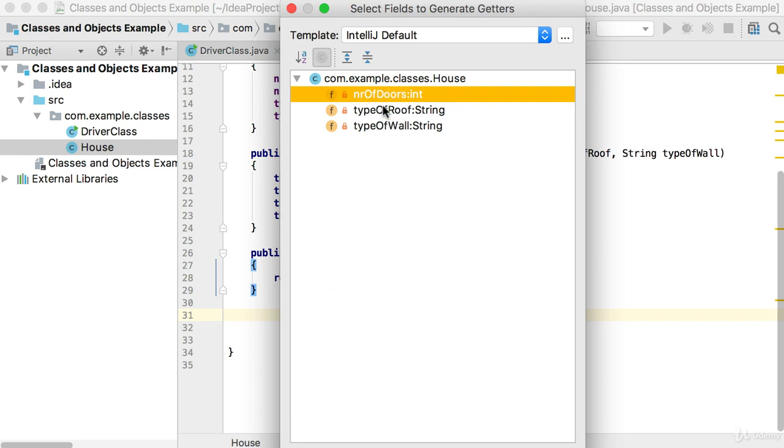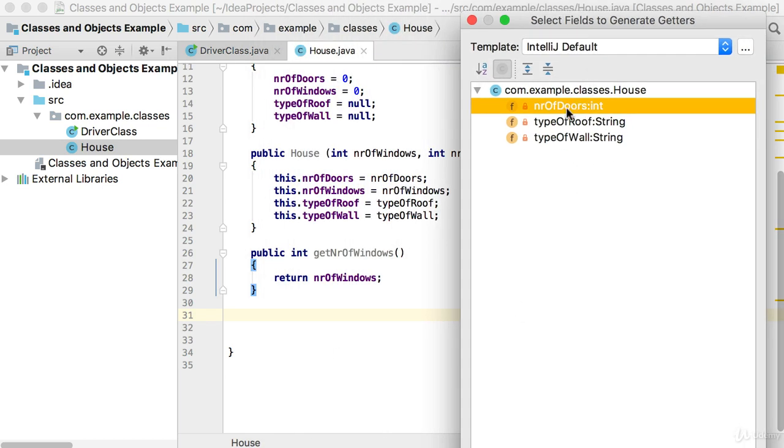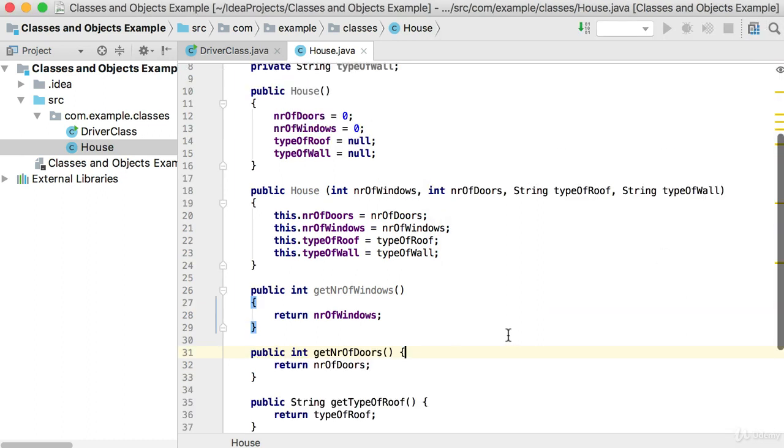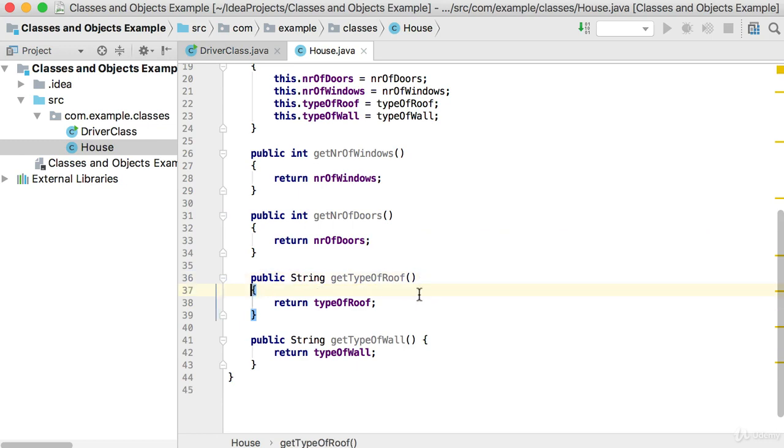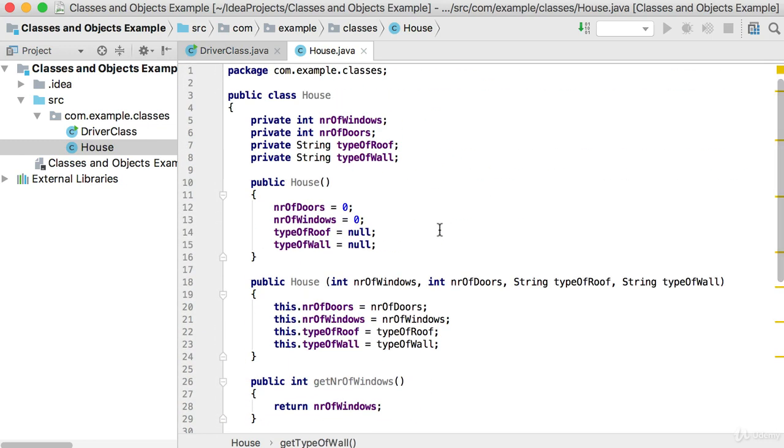And now I can see there's 3 getters left. There's a getter left for the number of doors, the type of roof, and the type of wall. And all of them work exactly the same way. So you're just going to say OK there, and you can see there's my getter methods. So it just looks a bit different, the layout for your methods, but for the rest it's still the same.